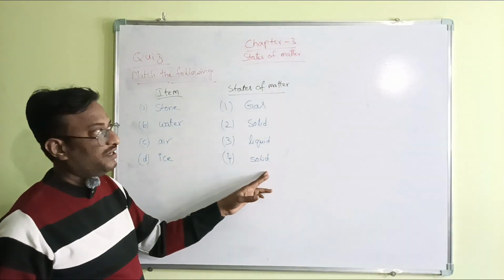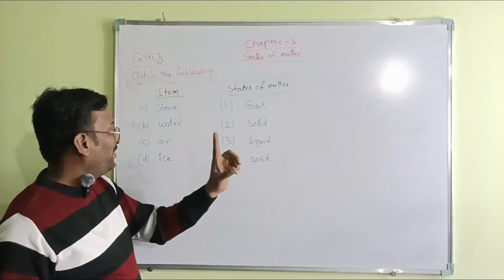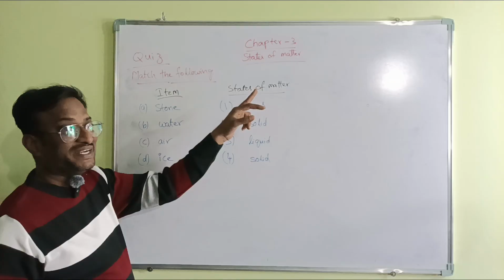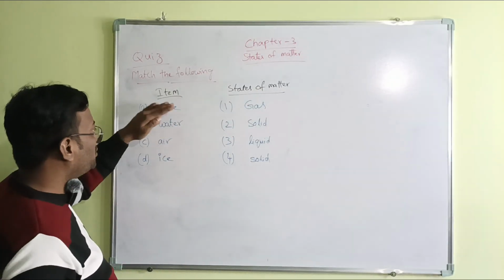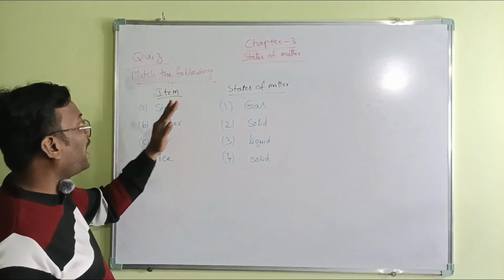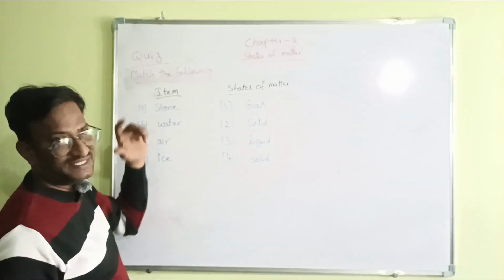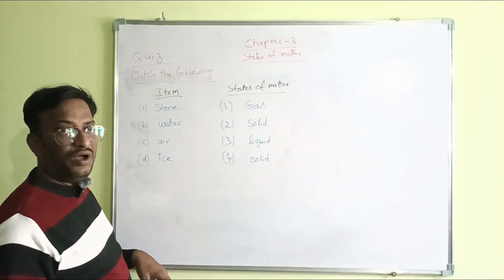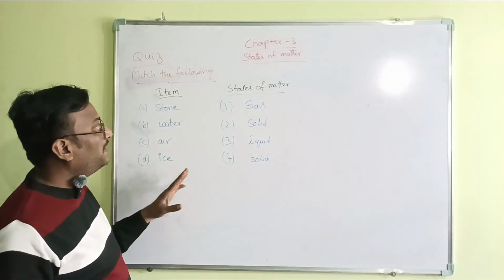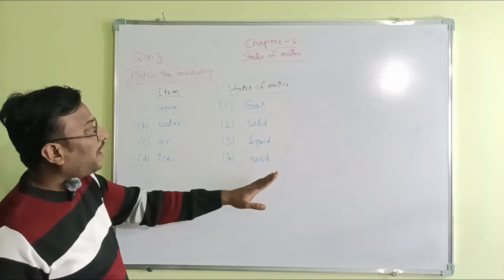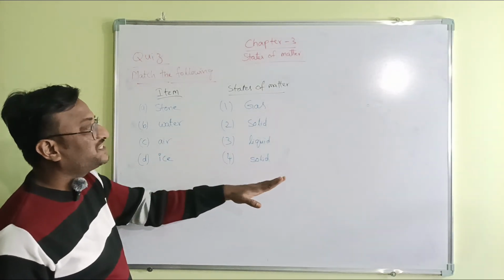Ice is not a state of matter. Remember that. Ice, stone, water, air are called items or objects, and objects will be in different states of matter.